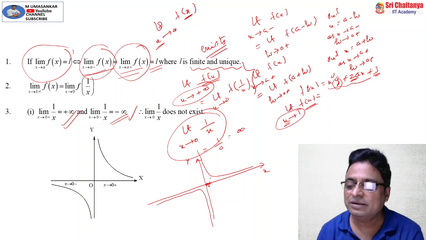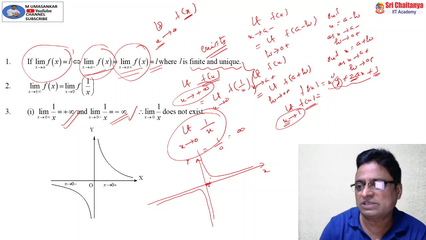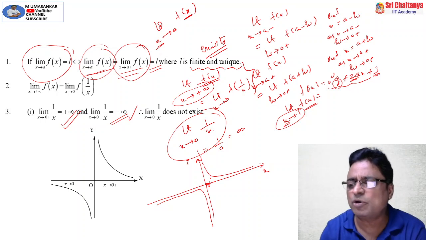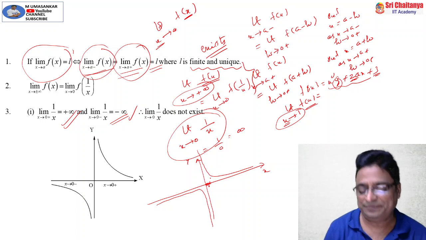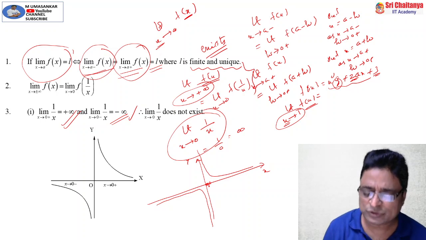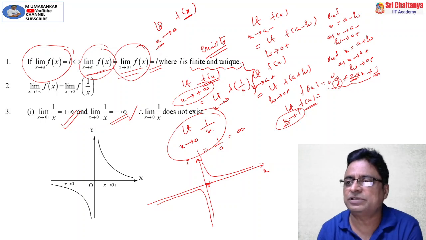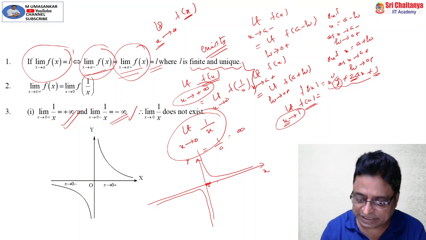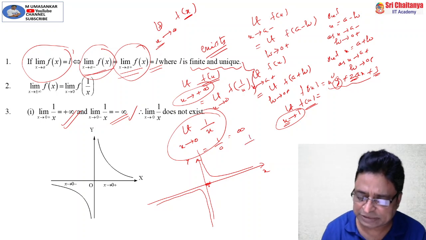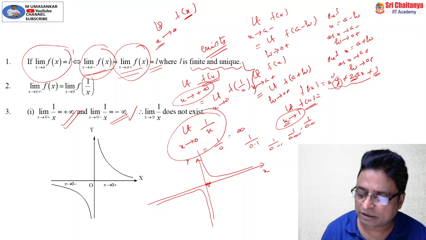What does it mean? The sequence of all values of x which are more than 0 but nearer to 0. If I take those values, that means x is equal to 0.1, 0.001, 0.00001, and substitute them, I get 1 by 0.1, 1 by 0.01, 1 by 0.001, 1 by 0.00001.